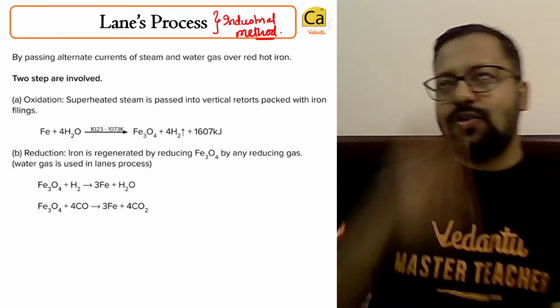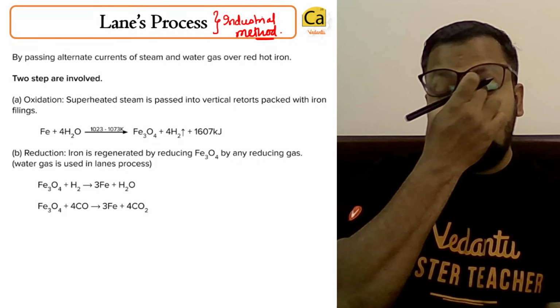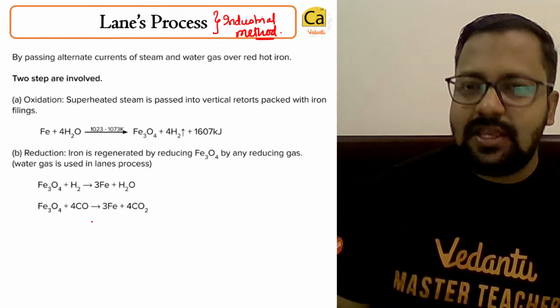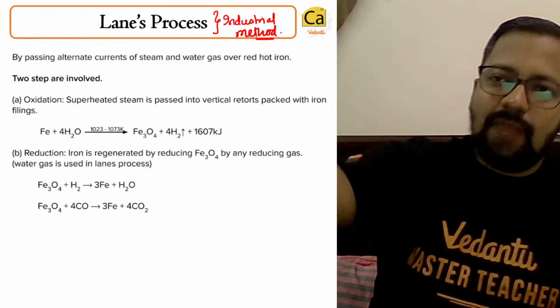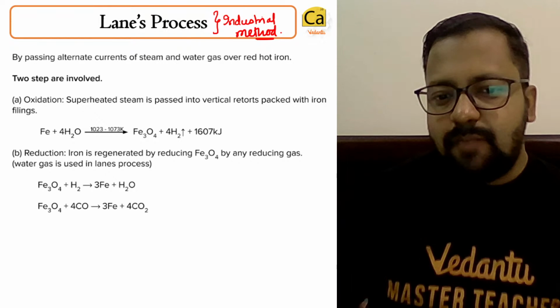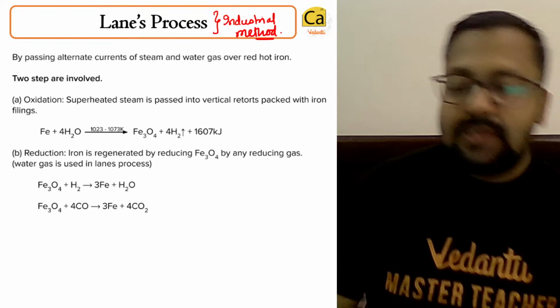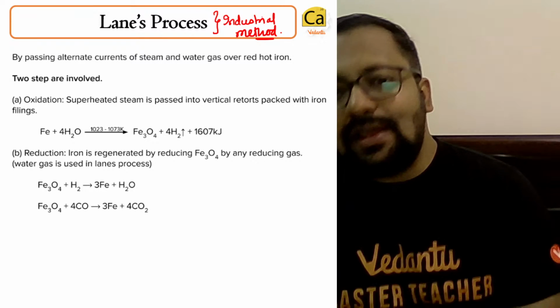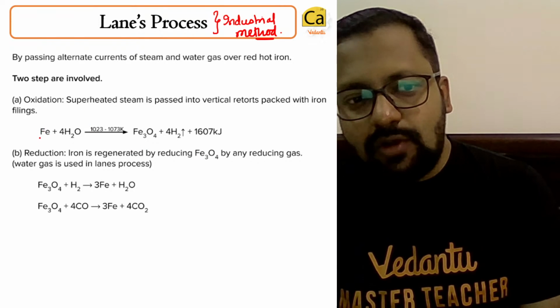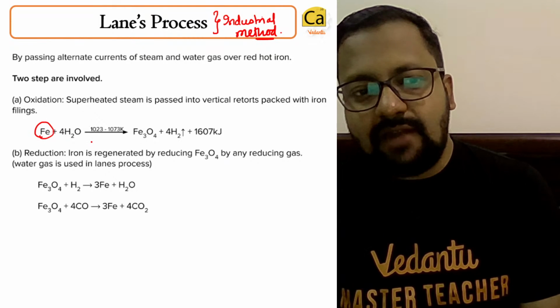As I told you earlier, if you look at the metals in the reactivity series, the metals present above hydrogen will obviously react with water, but some metals will react with cold water, some metals will react with hot water, and some metals will react with steam. So iron is one of those metals which will react with steam.